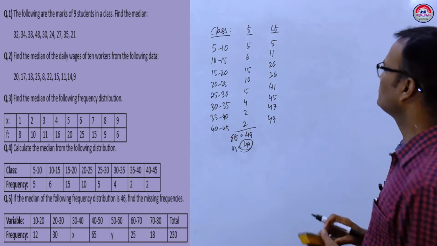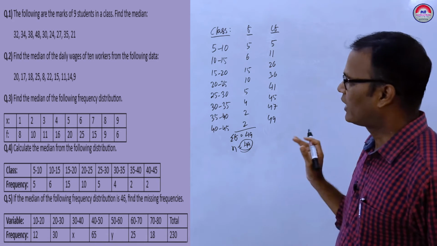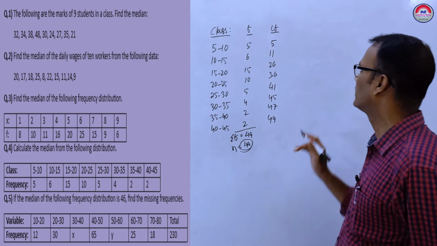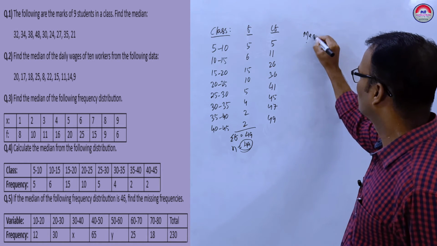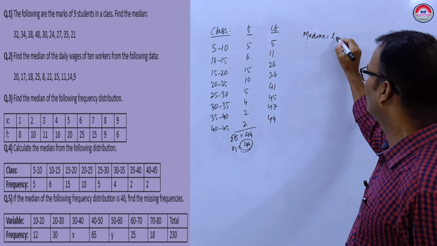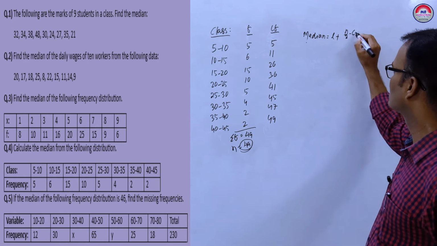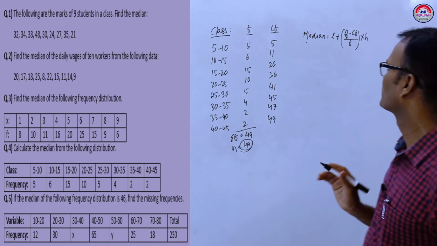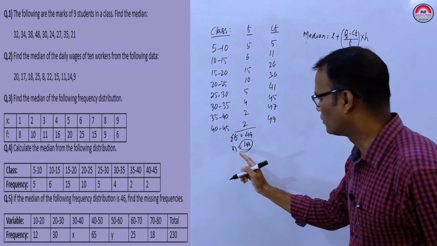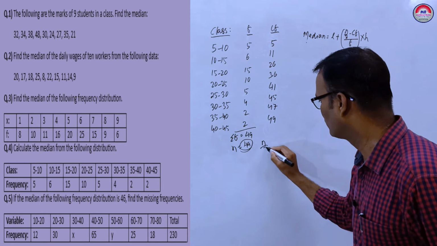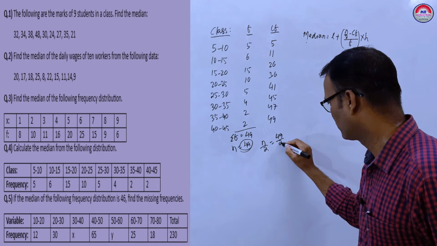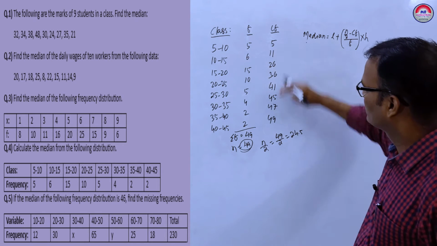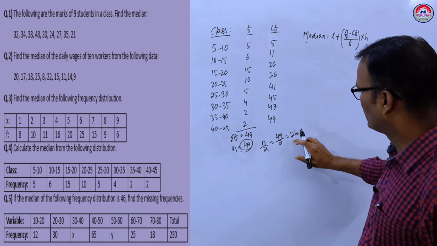Clear? To find the median in a continuous frequency distribution, there is a formula. Median equals L plus (n by 2 minus CF) by f into h. First you have to find n by 2. N is given as 49, so n by 2 equals 49 by 2, which is 24.5. In the cumulative frequency column, you see 24.5.